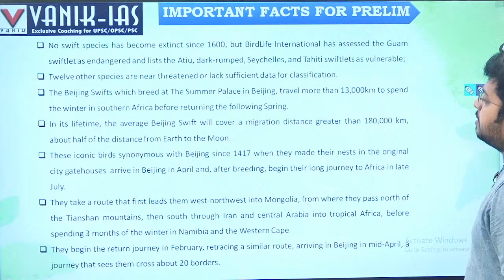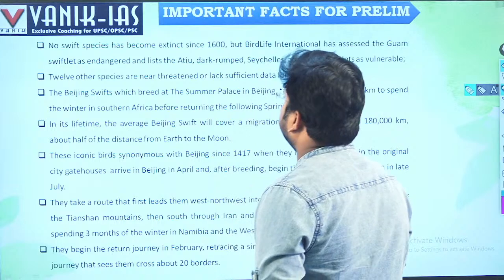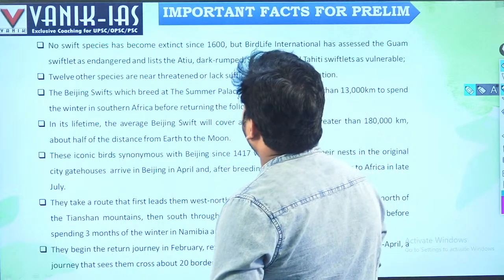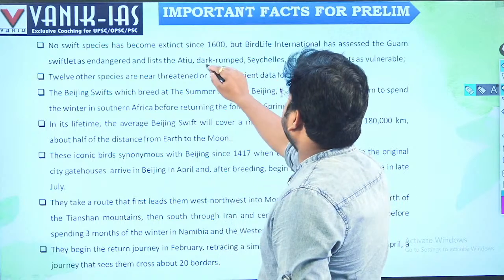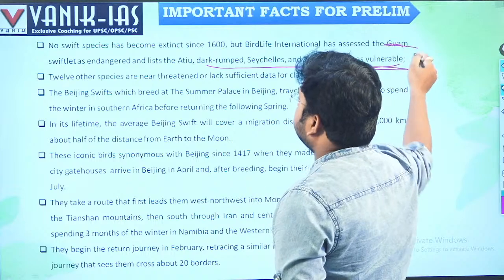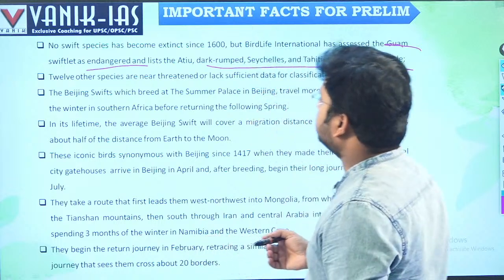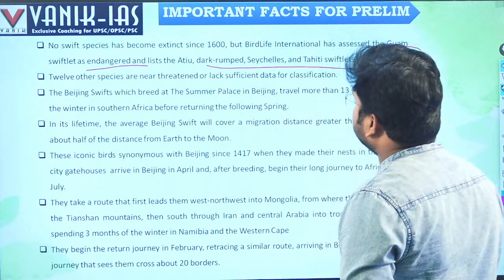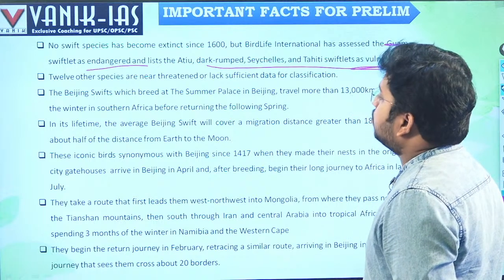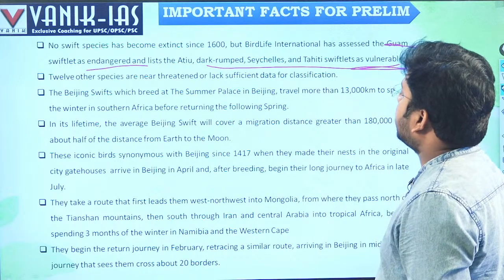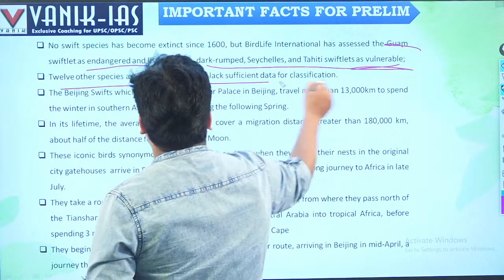No swift species has become extinct since 1960, but BirdLife International has assessed the Guam swiftlet as endangered. The Atiu, dark-rumped, Seychelles and Tahiti swiftlets are vulnerable. So swift species overall are not endangered, but some particular species within them are. Twelve other species are near threatened or lack sufficient data for classification.